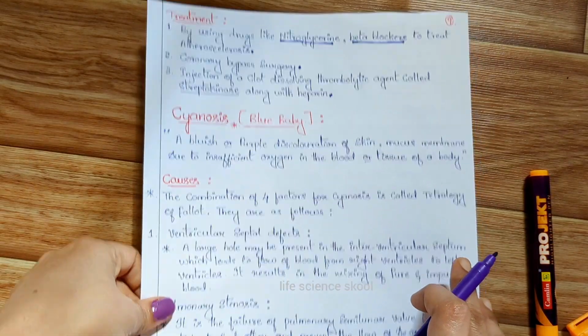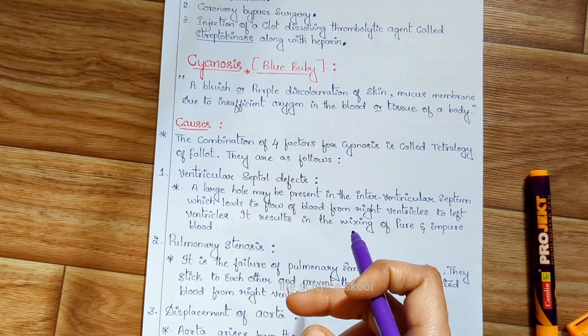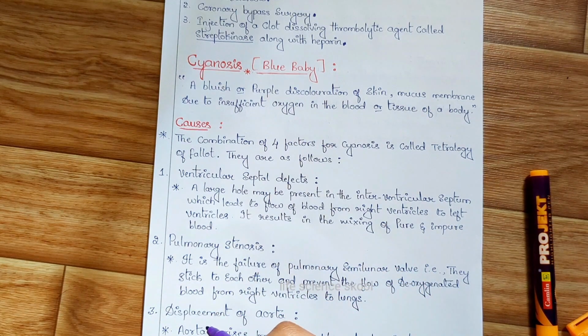Next, moving on to another very important topic, that is cyanosis. The common name for cyanosis is blue baby.